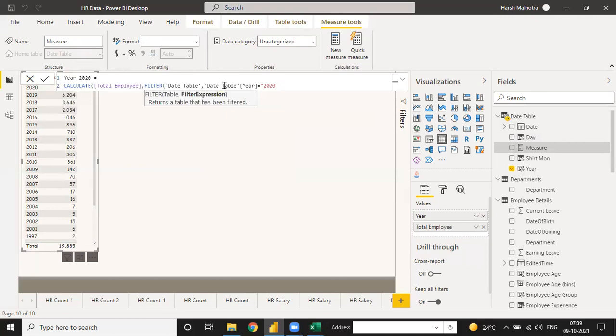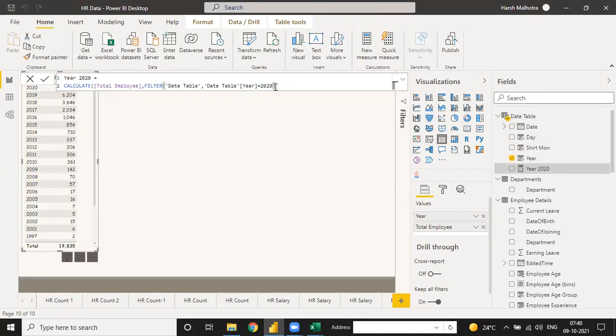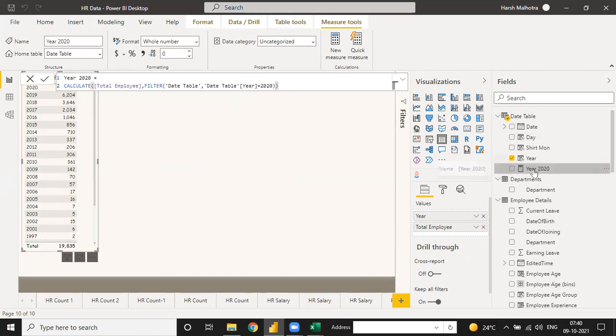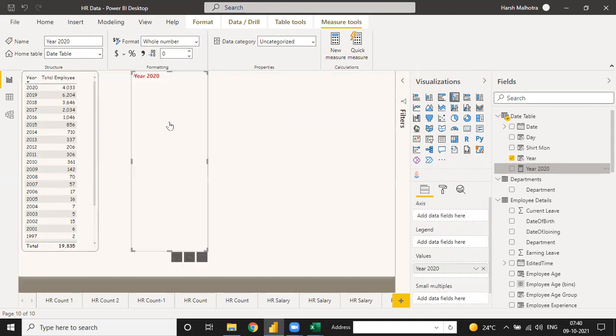No, 2020 is numerical, so we don't need this kind of double quote, because we only use the double quotes for text values like female, male, but for numerical values we don't use them.